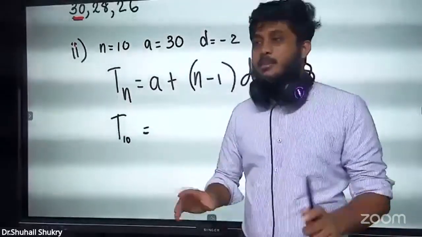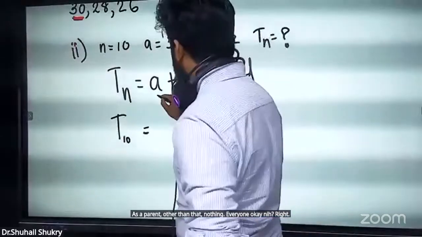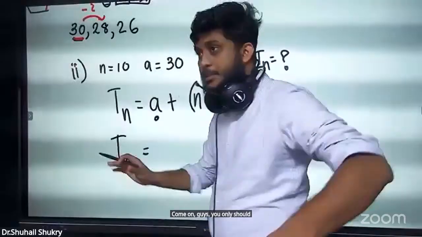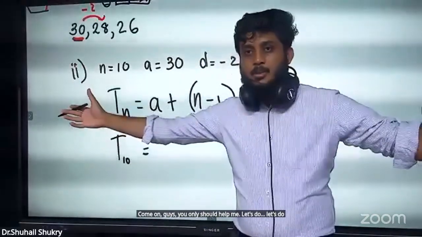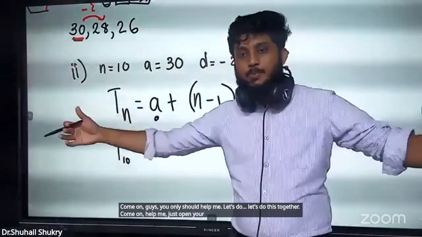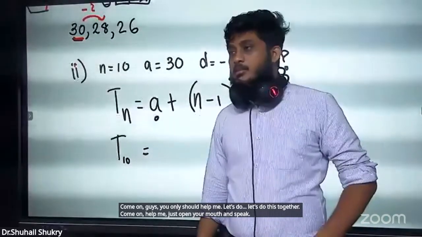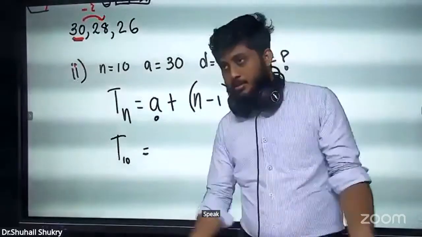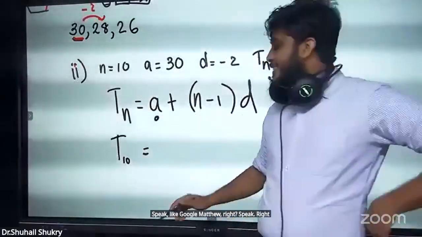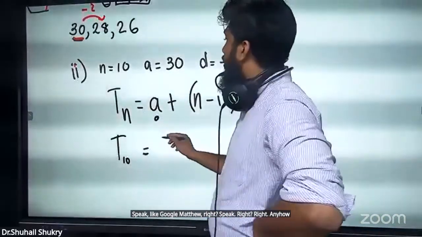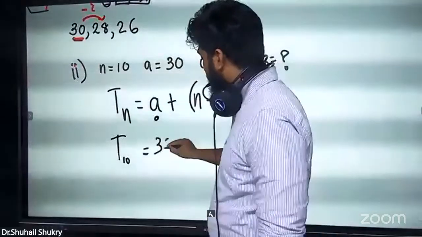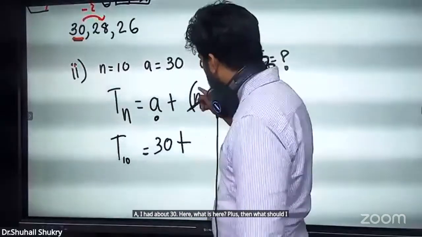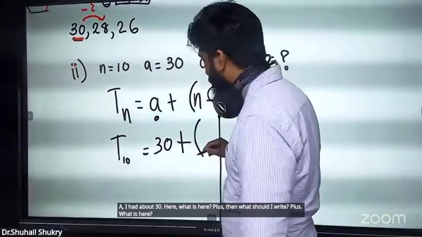Right. Now just put the values in these places. A is how much? Come on, guys, you should help me. Let's do this together. Just open your mouth and speak. A, I had 30. Here, what is here? Plus. Then open bracket.